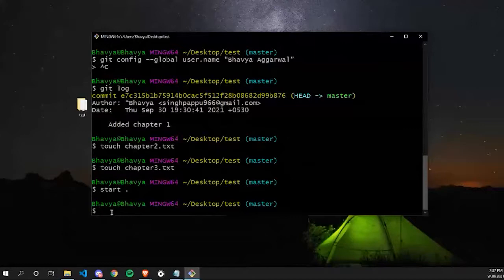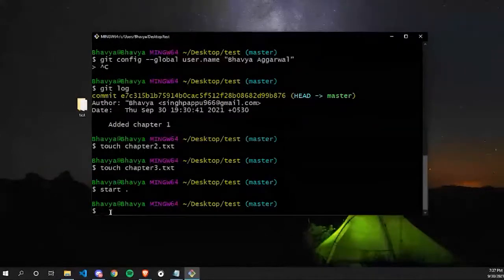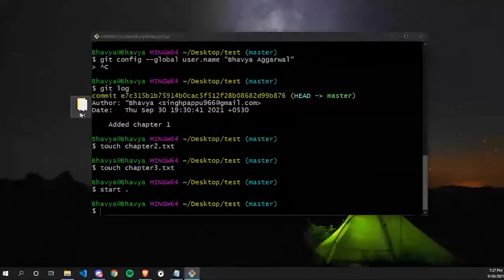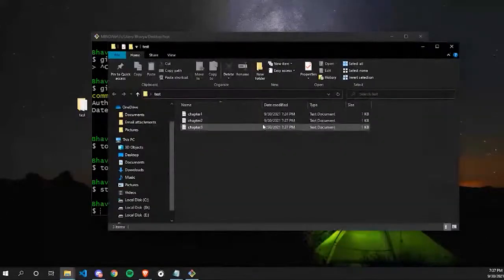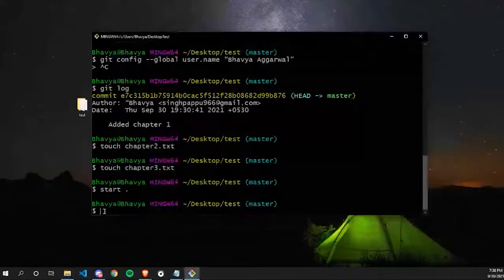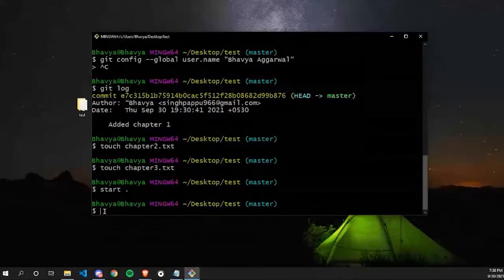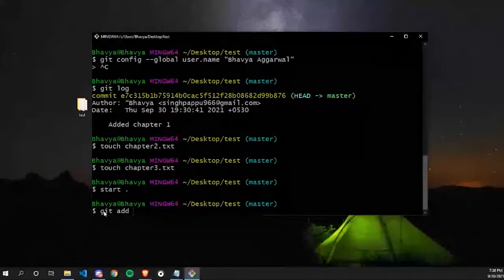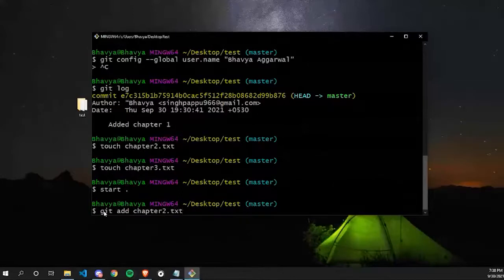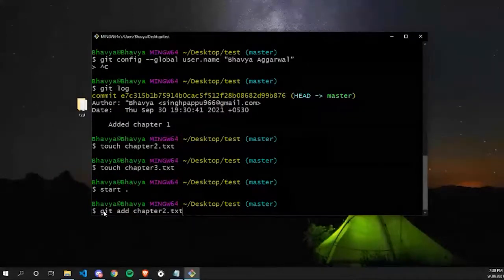Now, as we did earlier, we are going to perform the same commands again. As you can see, these files right now are in my working area. And in case I delete chapter2 or chapter3, Git will have no track of these files. So to let Git track these files, I need to add them to my staging area. As we did earlier, we use git add followed by the file name. Right now we want to add chapter2.txt and chapter3.txt to our staging area. So we can type git add chapter2.txt, press enter, and then type git add chapter3.txt, and then enter.